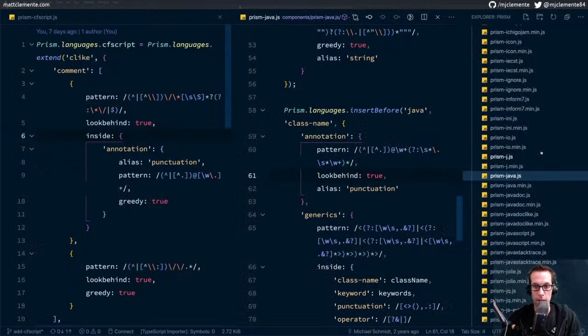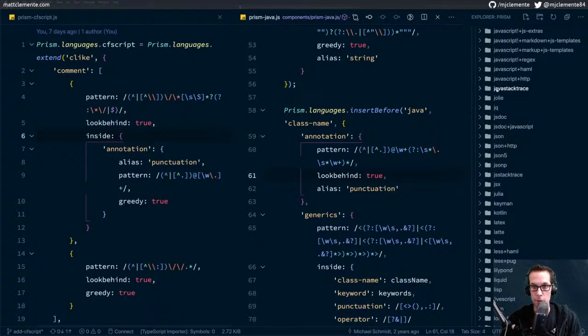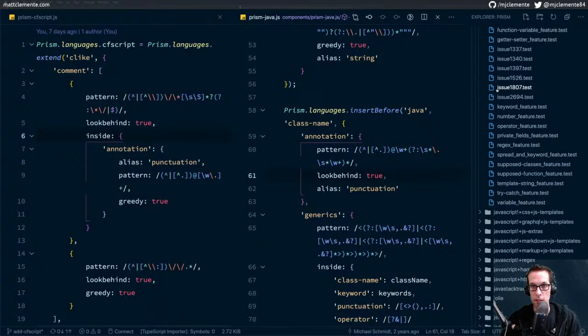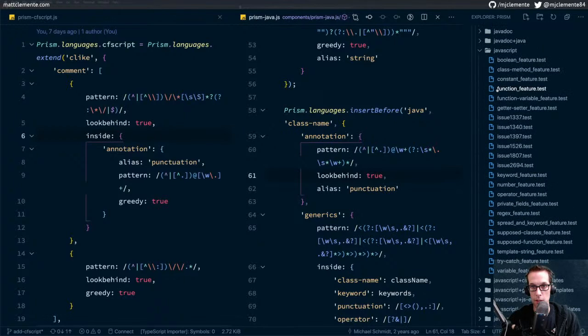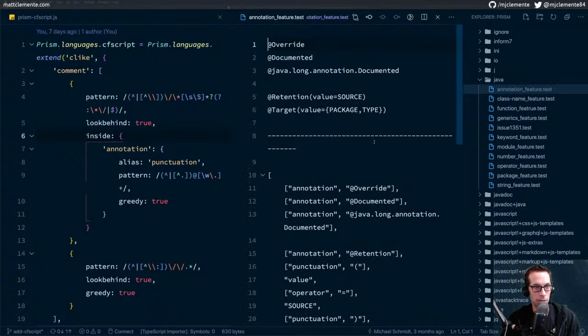Okay, so scroll super fast down to Java, not JavaScript, down to Java, and Java has an annotation feature test. Not a comma one. Interesting. I guess we should make sure that dot highlighting works.